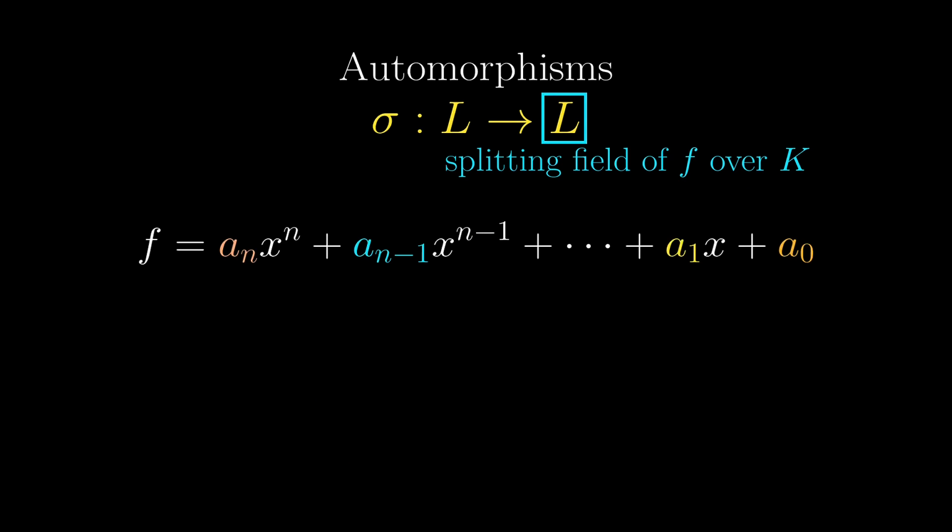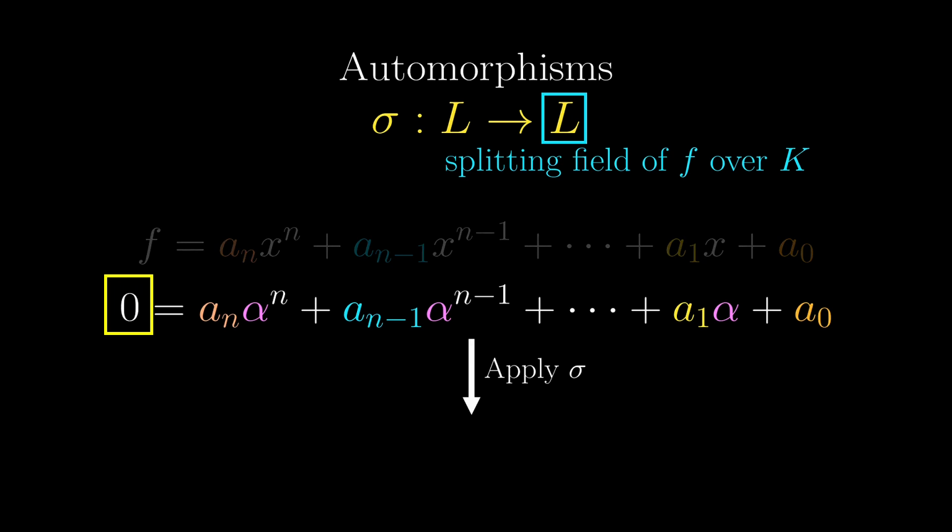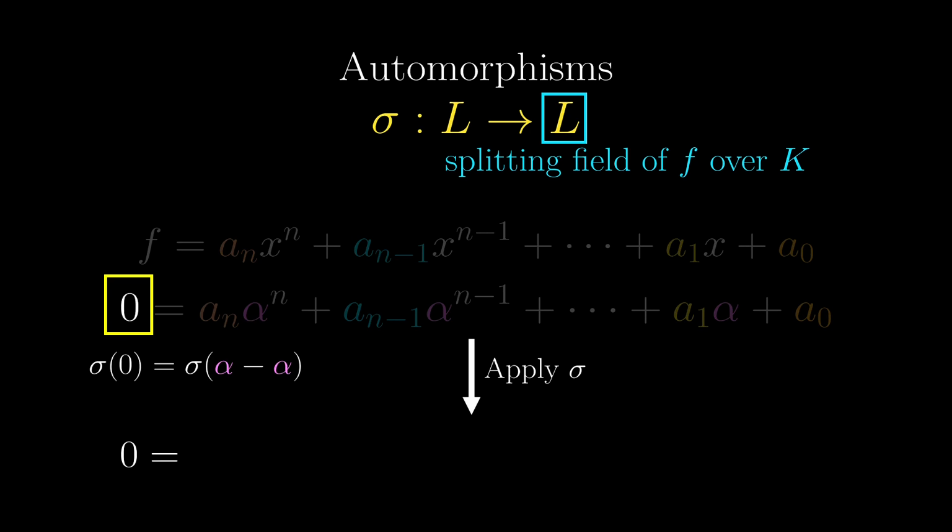Well, L is constructed from the roots of a polynomial, so by definition, if we plug in a root alpha to the polynomial, we should get 0. But what if we try to apply sigma to the whole equation? What would that do? For the left-hand side, applying sigma to 0 gives 0, because you can express 0 as alpha minus alpha, which then, by the automorphism properties, we can distribute the sigma, and so we end up with 0.